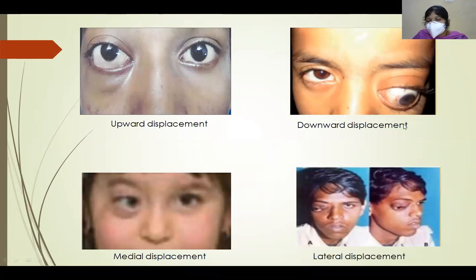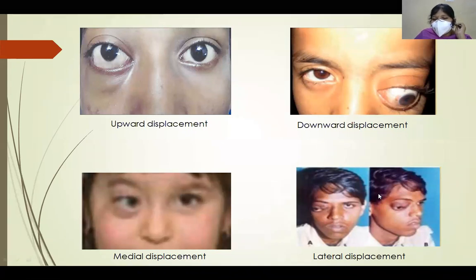Similarly, this image shows downward displacement of the globe. Lesions present above in the roof, that is frontal sinus, meningoencephalocele, all these can cause downward displacement. In this image, we can see medial displacement of the globe. Medial displacement is caused by laterally placed lesions. So what is present in the lateral part? We have lacrimal gland tumors, dermoid, all these can cause medial displacement of the globe.